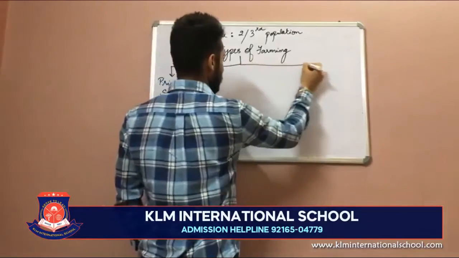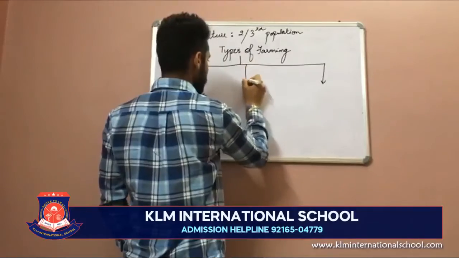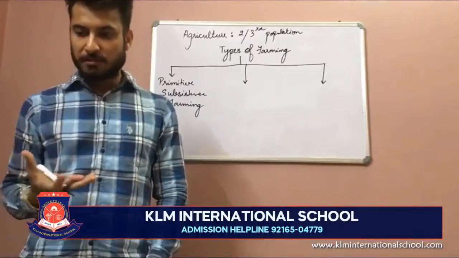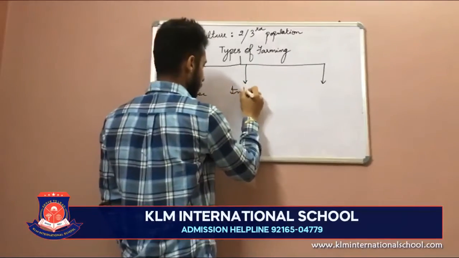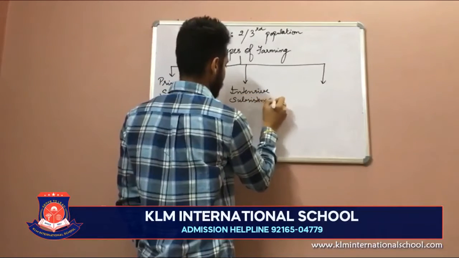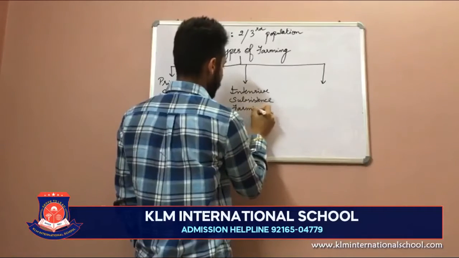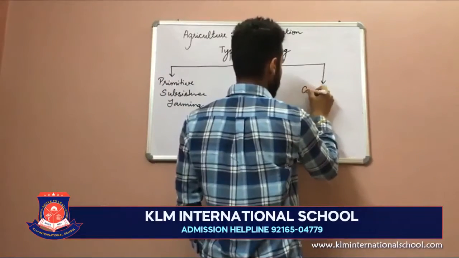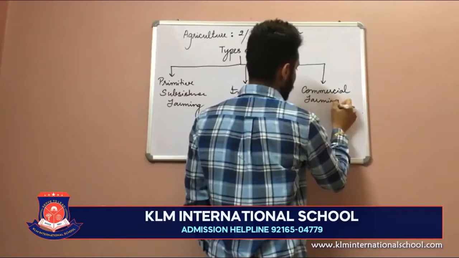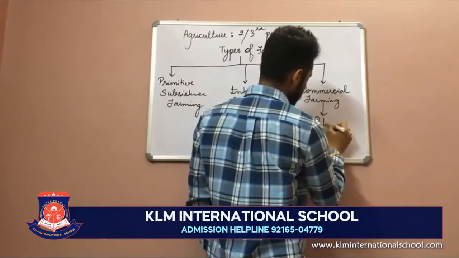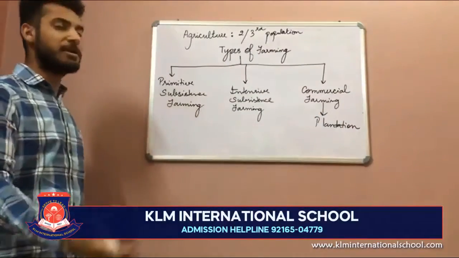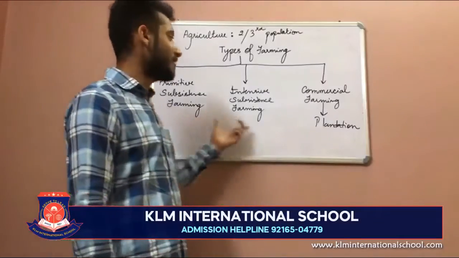Majorly you can categorize it into 3 types. The first is primitive subsistence farming, another is intensive subsistence farming, and the third one is commercial farming, which can further have one more type known as plantation. So if they ask you a question, briefly explain the types of farming in India, you need to express all these 3.